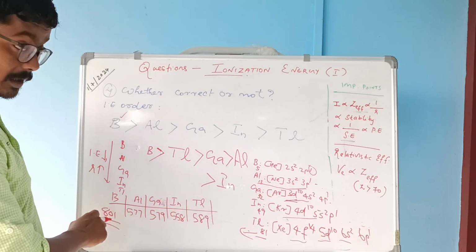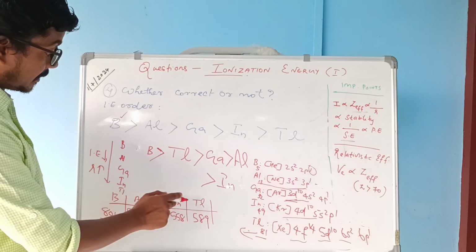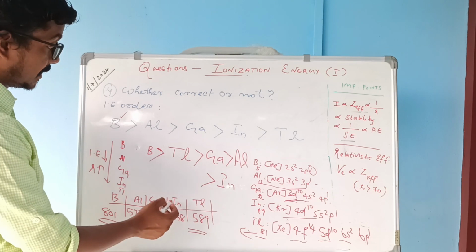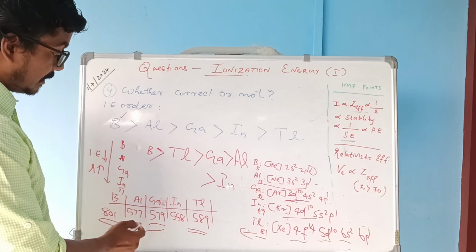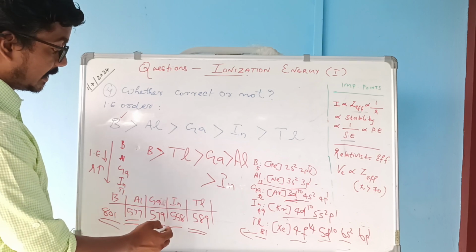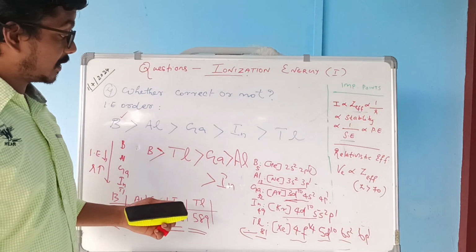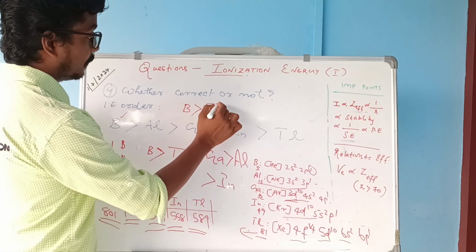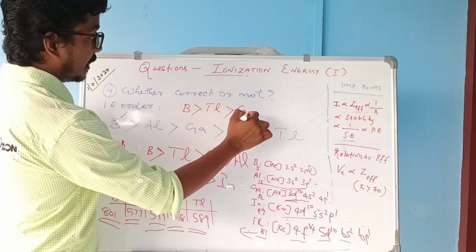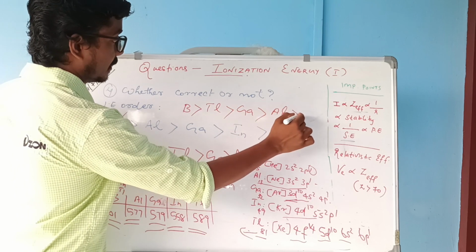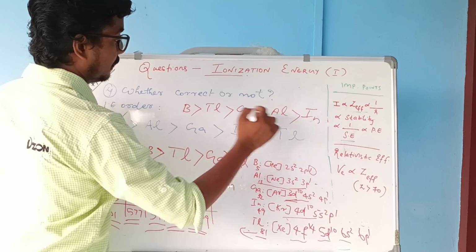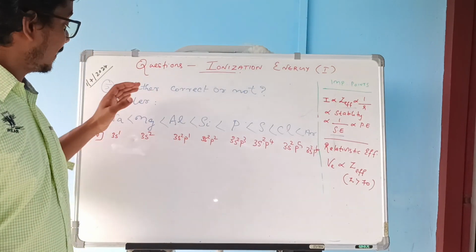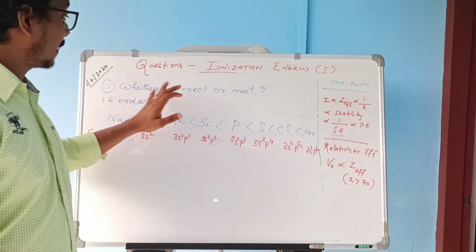Experimentally it is found that boron has 801 kilojoule per mole, and thallium has 589 kilojoule per mole ionization energy. Gallium has 579, aluminum has 577, indium has 558. This is experimentally proven, and the correct order is boron greater than thallium, greater than gallium, greater than aluminum, greater than indium. So you should remember this order. We can also expect a question from a period also.